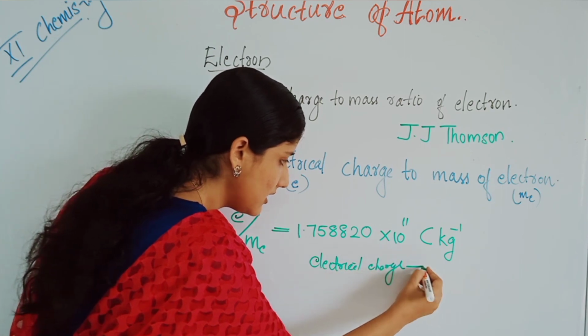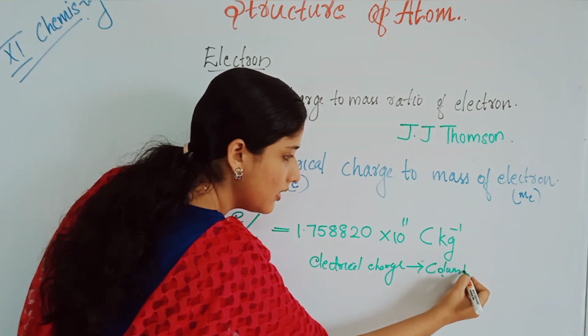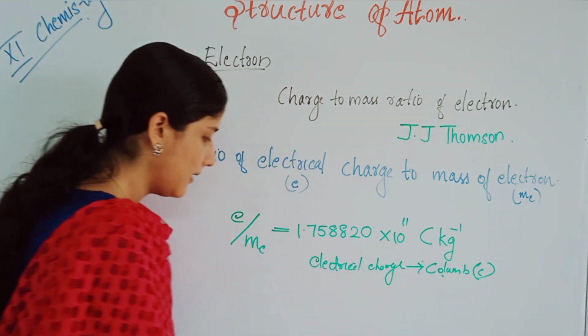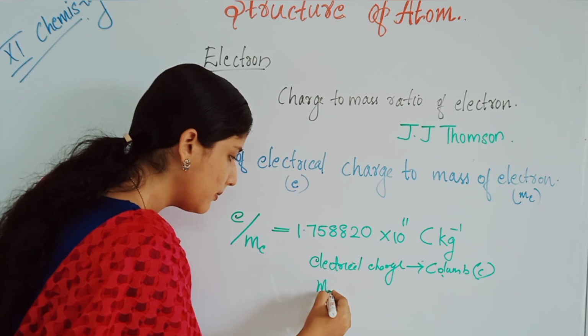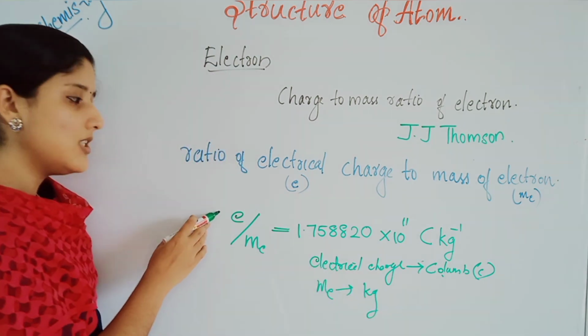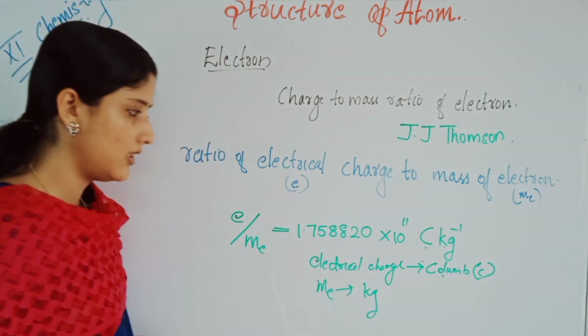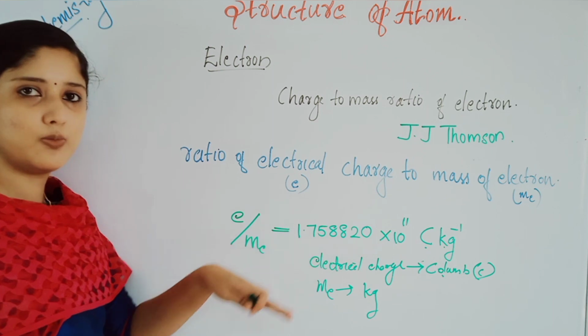Okay, the electrical charge unit is coulomb. We can denote it by C. And the mass of an electron unit is what? Kilogram. So, the electrical charge to mass ratio is in coulomb kilogram inverse. This value J.J. Thomson got.